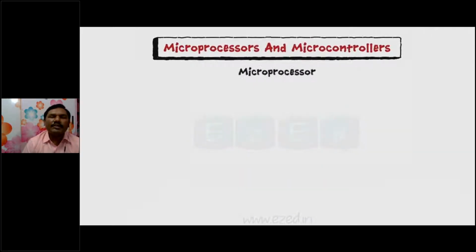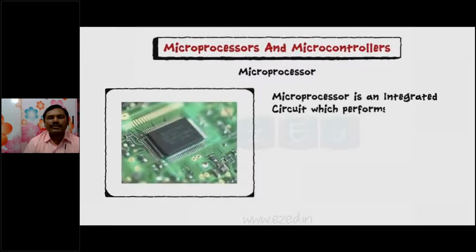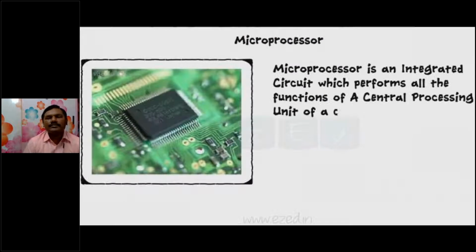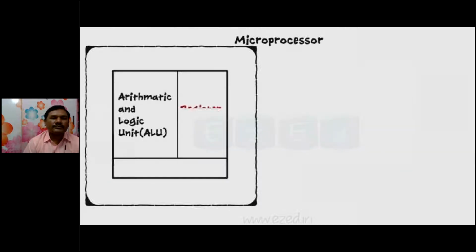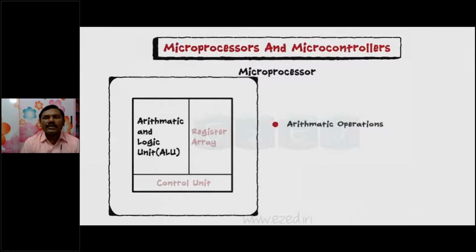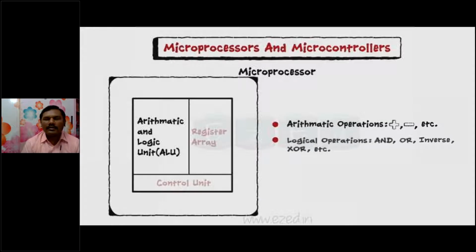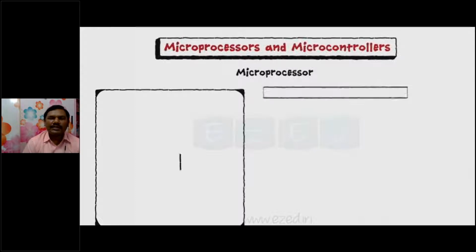Here I am giving the difference between microprocessor and microcontroller in terms of animations. All of you go through this animation. It has three blocks: ALU, register array, and control unit. You can see what the ALU performs here: it performs arithmetic and logical operations like addition, subtraction, and so on.